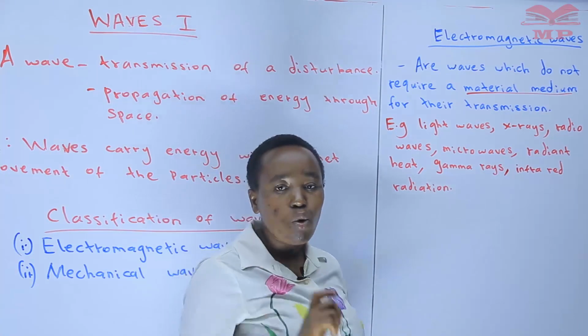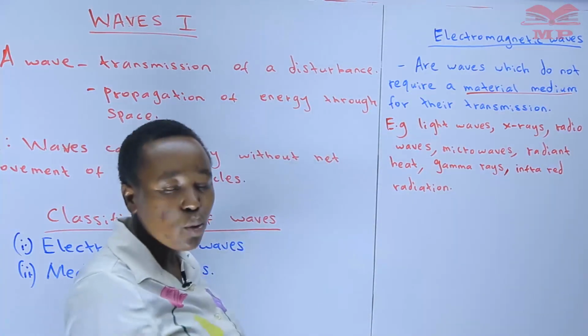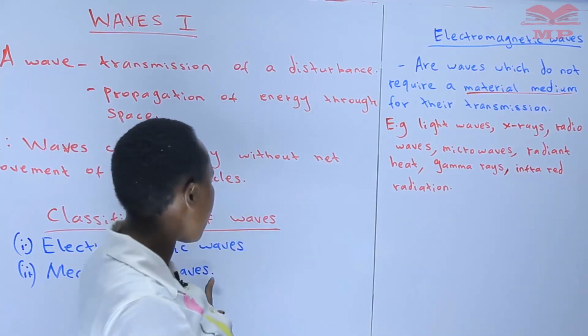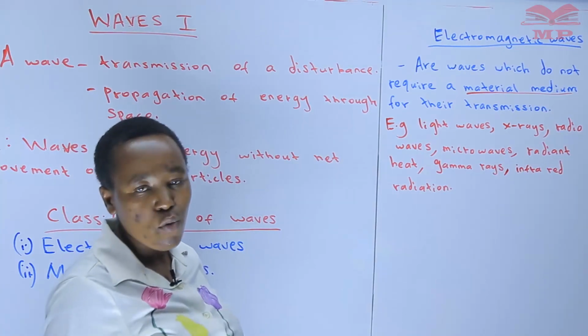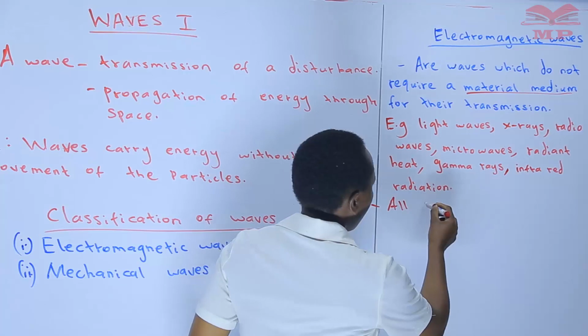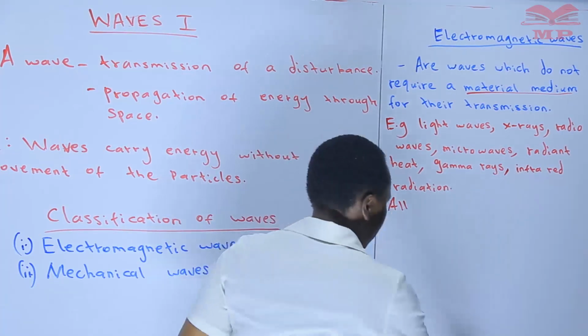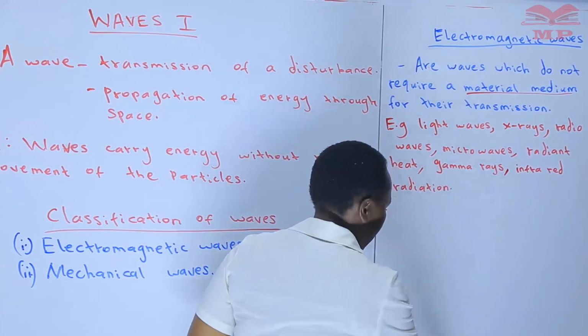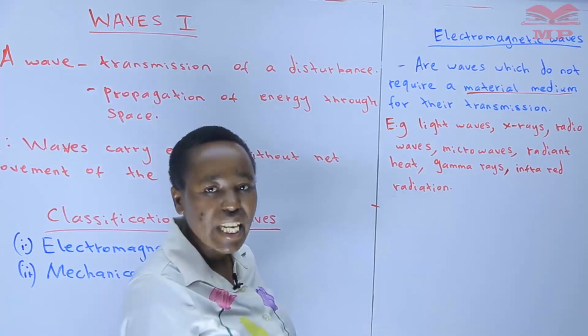And I would like you to note the following, which we are going to discuss later in our further division of waves. All electromagnetic waves are transverse in nature.